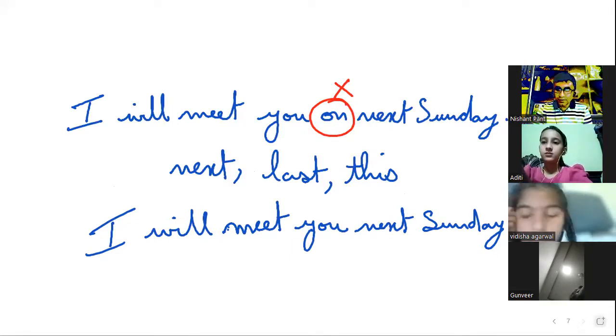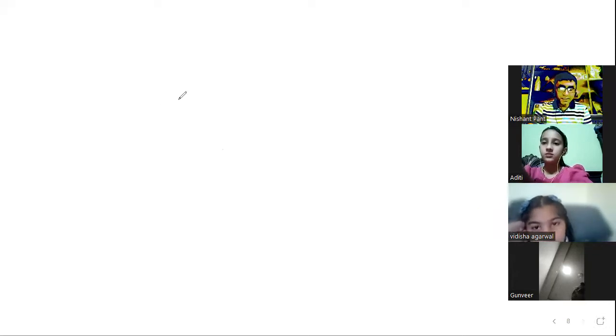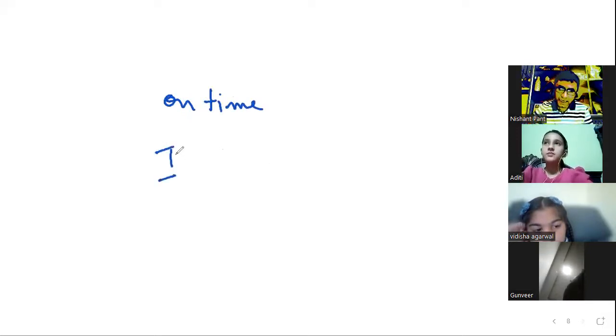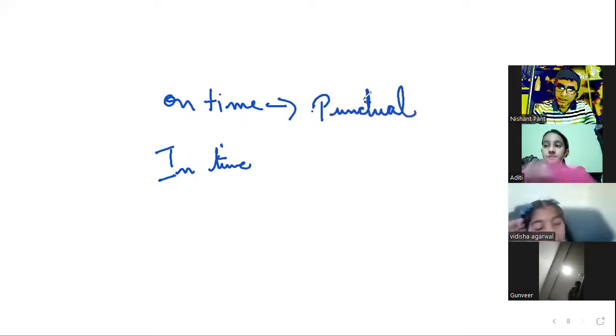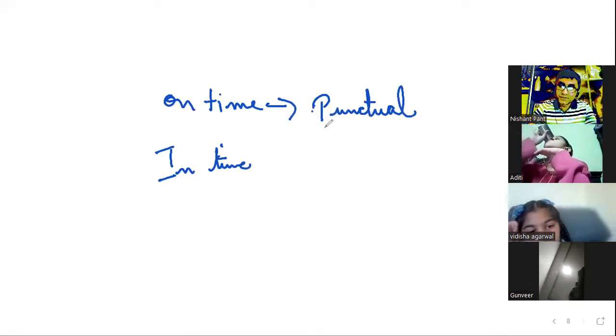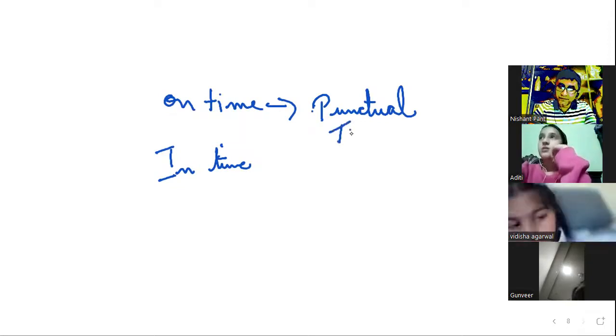Now, there is something called on time and in time. When we talk about on time, we are talking about being punctual and not late. Right? So if I say the train left on time, that means at the right time.